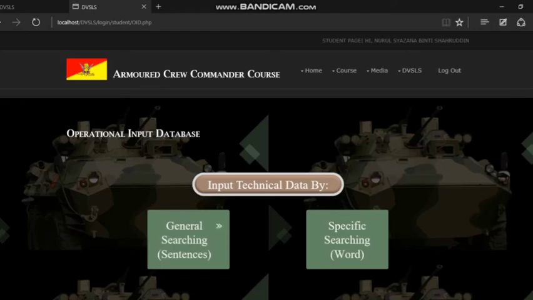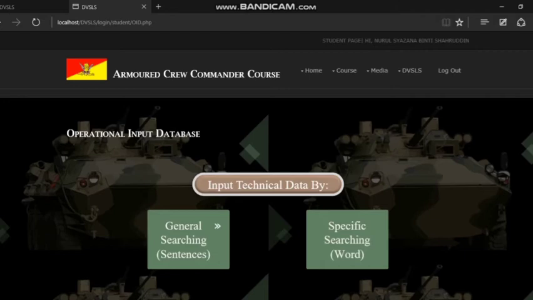There are two optional buttons that students can choose: general searching by sentences and specific searching by words. General searching by sentences enables students to find the exact output of an armored vehicle by entering vehicle technical data comprised of 4 main sections of the module: driver and maintenance, gunnery, signal and tactic, based on the scenarios given by the chief instructor.